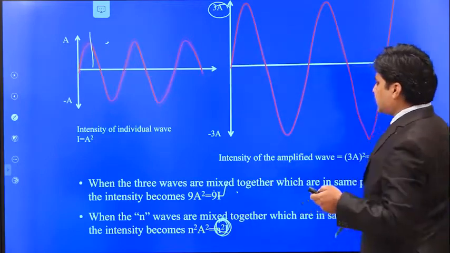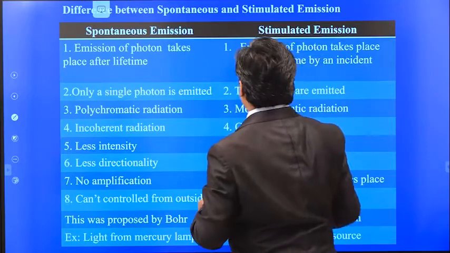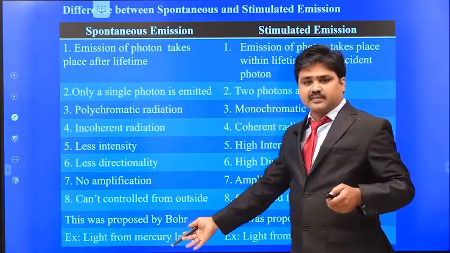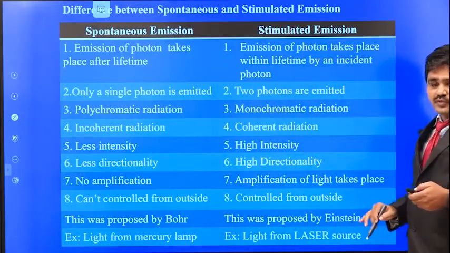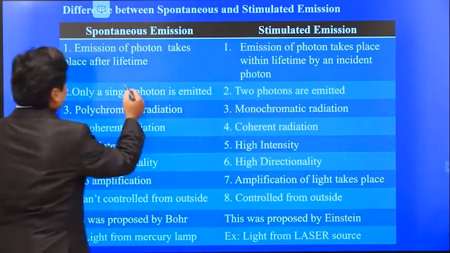Now we come to the difference between spontaneous emission and stimulated emission. Spontaneous emission takes place in the normal light source, but stimulated emission takes place in the laser source. Here, in spontaneous emission, the photon takes place after light.